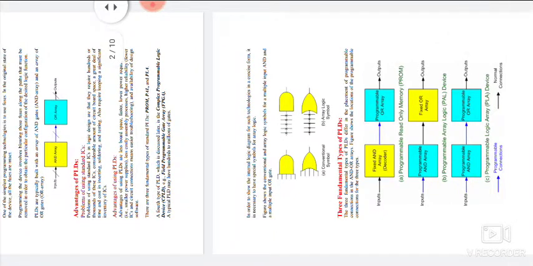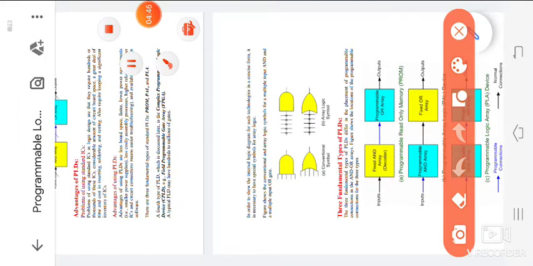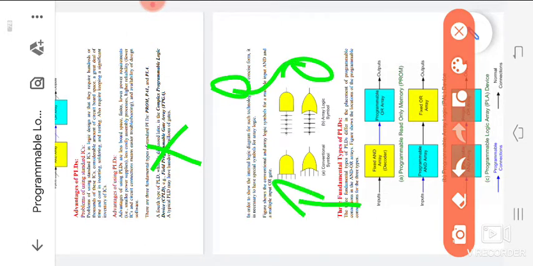So first we are discussing the PROM. And one more thing before we start: this is a very important factor. In any circuit we design, we use either an X mark connection or a fuse. This is the fuse. Those are very important. In the problems we discuss, how to connect the circuit diagram using a fuse, and how to connect the circuit diagram using this X, are very very important.